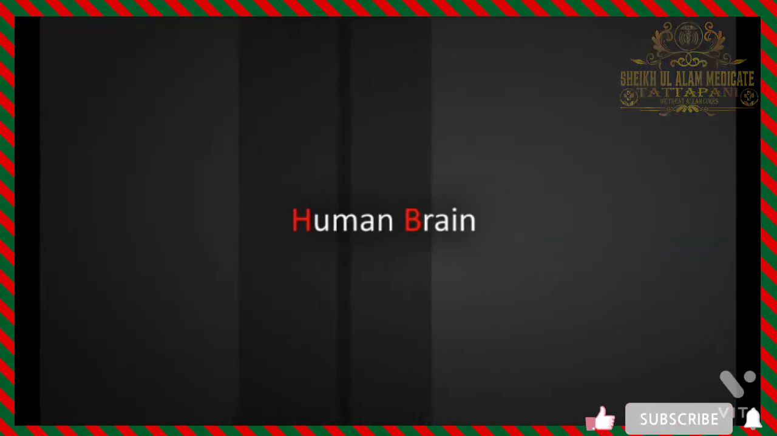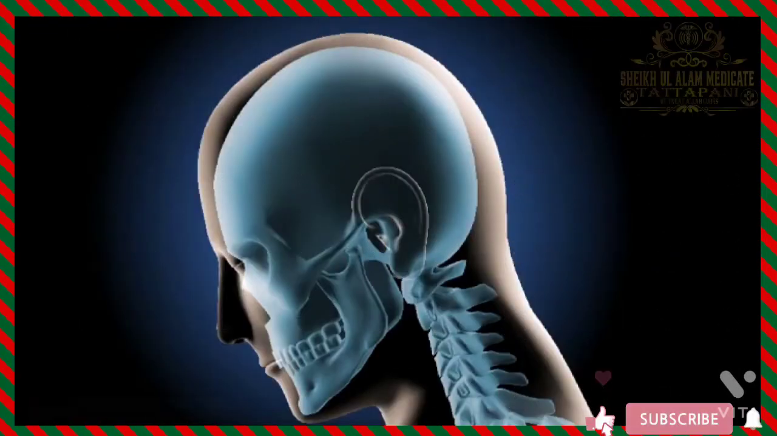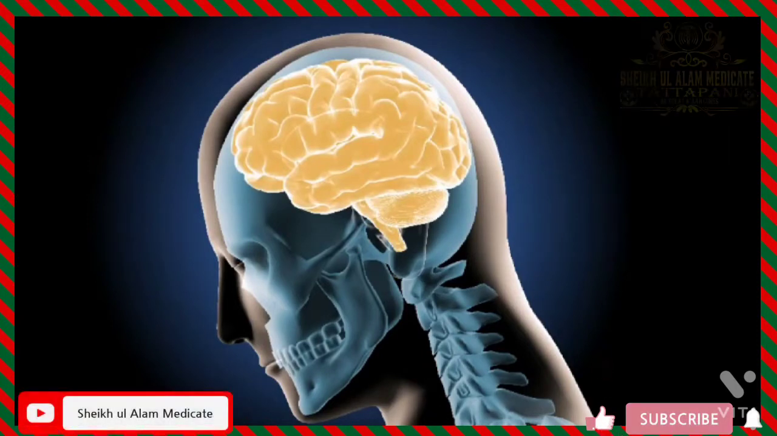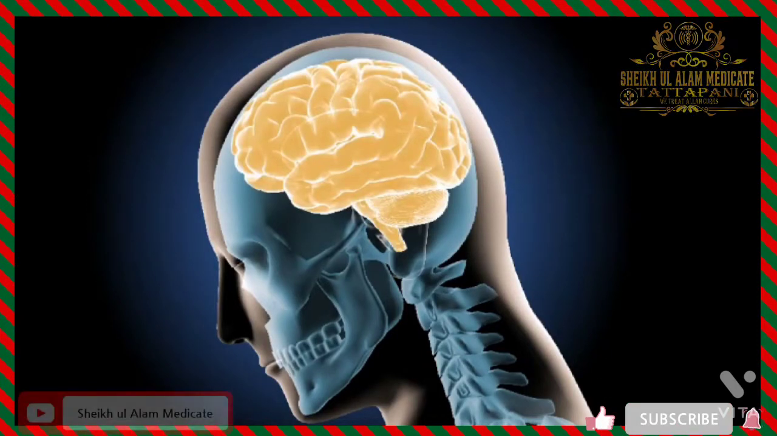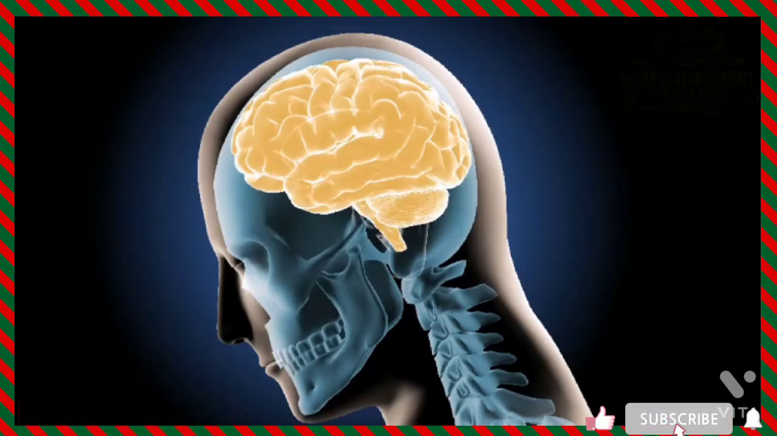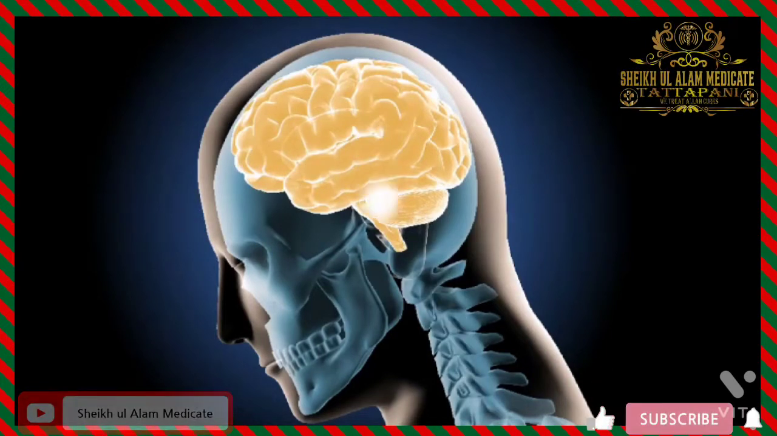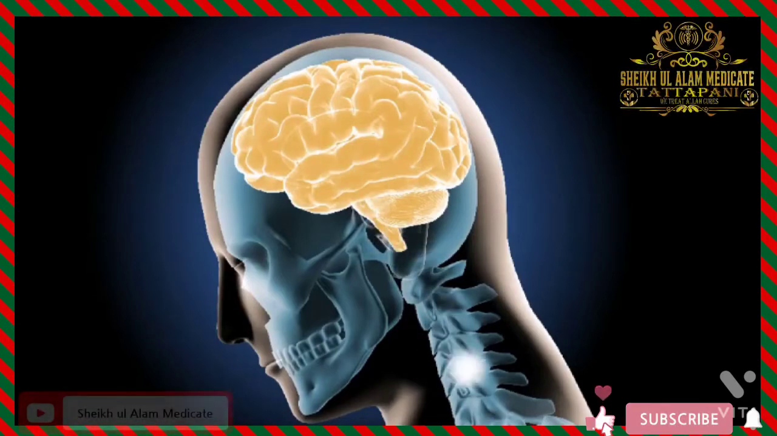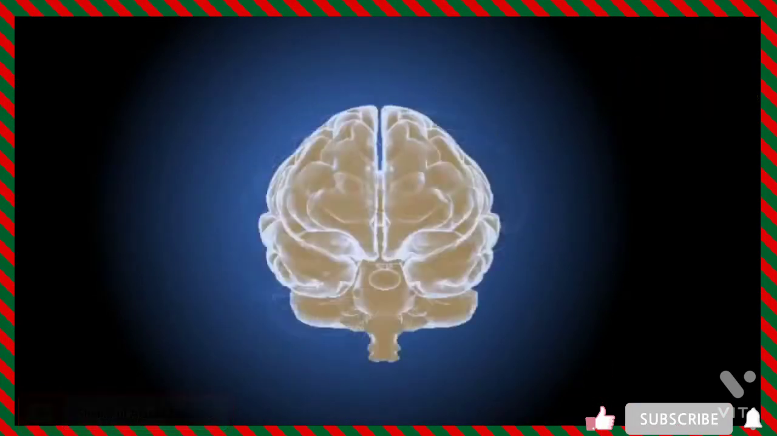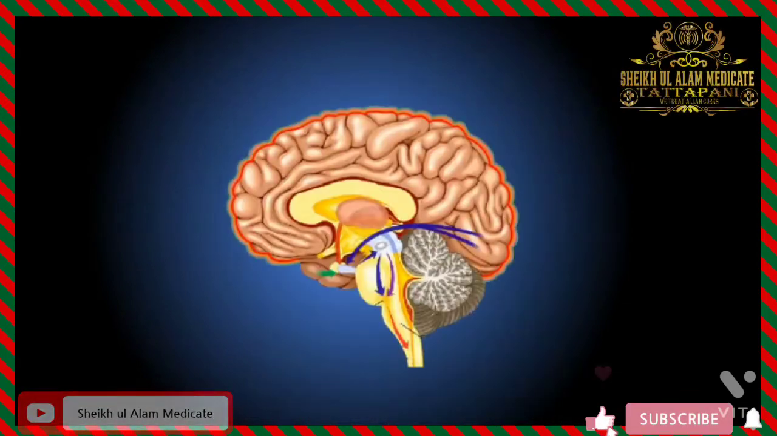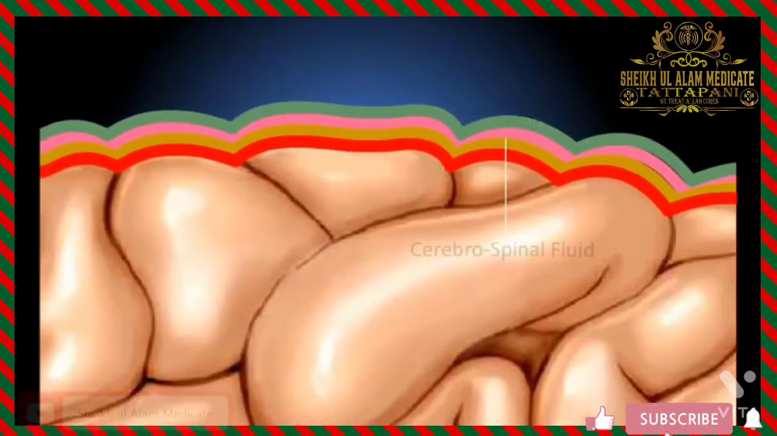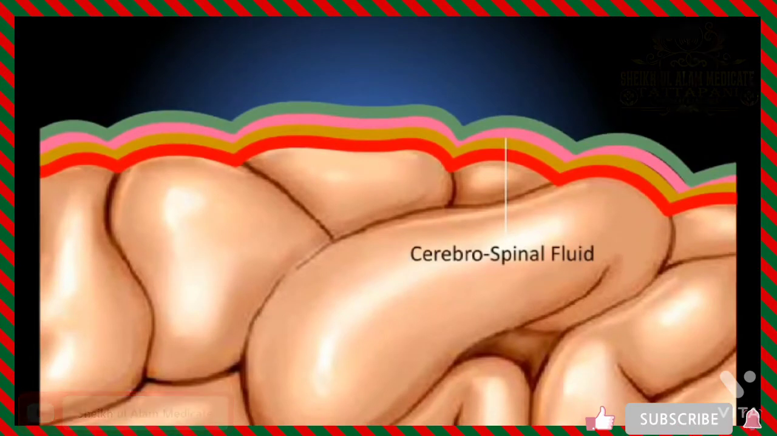Human brain. The human brain is a soft, whitish, large-sized and slightly flattened structure present inside the cranial cavity of the skull. It is the central information processing organ of the body and acts as the command and control system. The weight of the human brain is about 3 pounds. The meninges are the outer layer of the brain with cerebrospinal fluid.